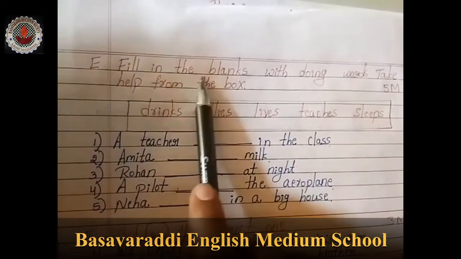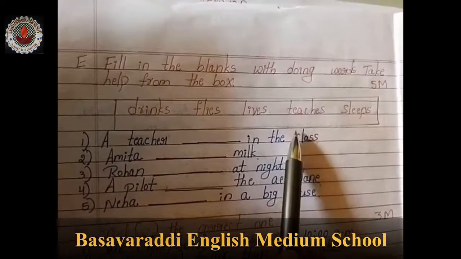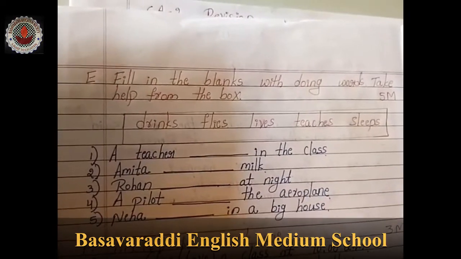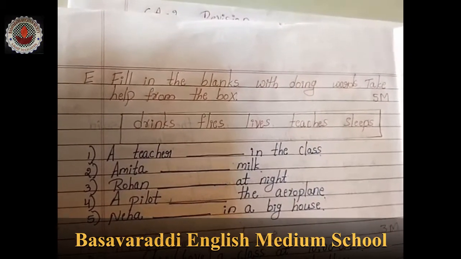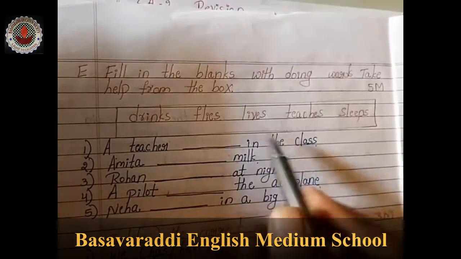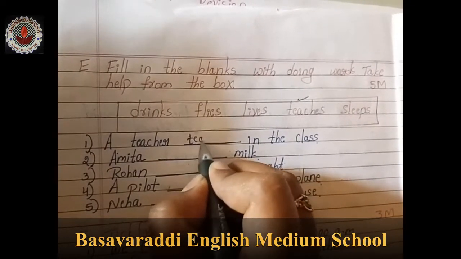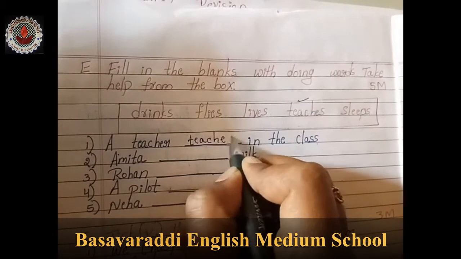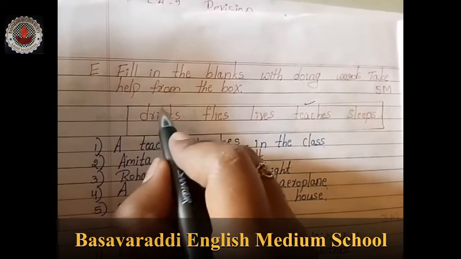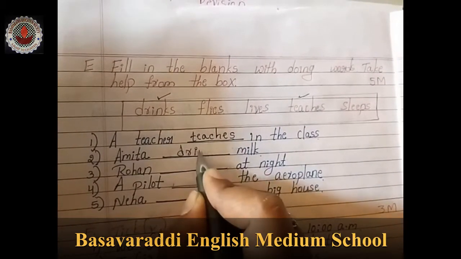Next, move on. Filling the blanks with doing words. Take help from the box. See children, here they have given some action words in the box. According to that sentence, we have to choose it. Let's move on. A teacher dash in class. A teacher teaches. So here teaches. Teacher teaches in the class. Amita dash milk. Amita drinks. We have to write down here drinks.